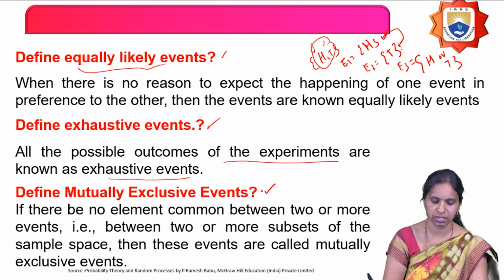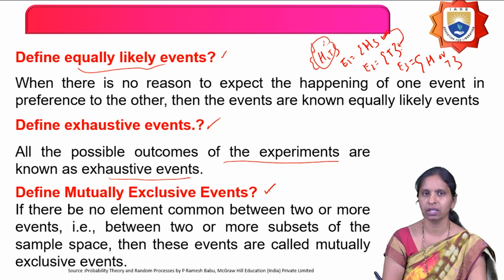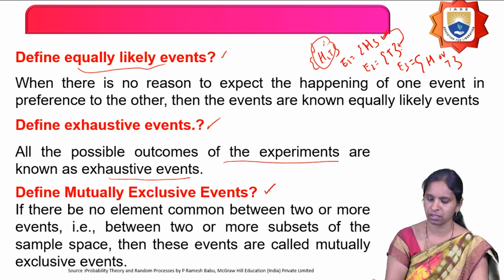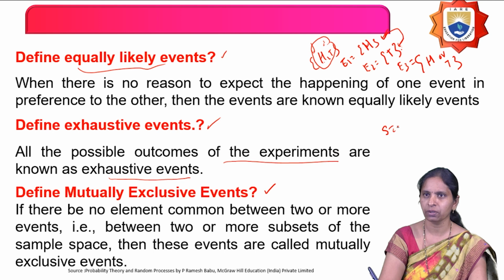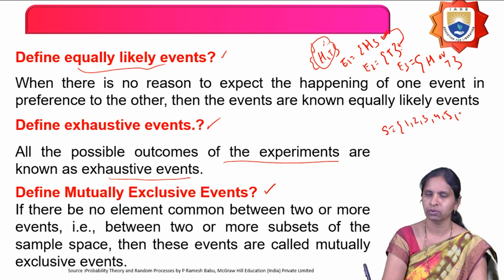Mutually exclusive events. Therefore, the definition here: if there is no element common between two or more events, then that type of events are called as what? Mutually exclusive events. For example, when I roll a die, the sample space for that is 1, 2, 3, 4, 5, 6, which is a list of all the possible outcomes.